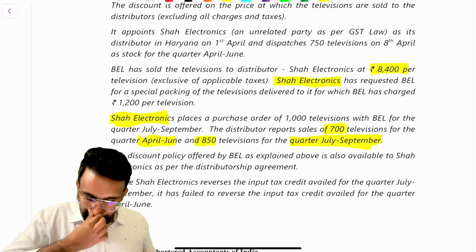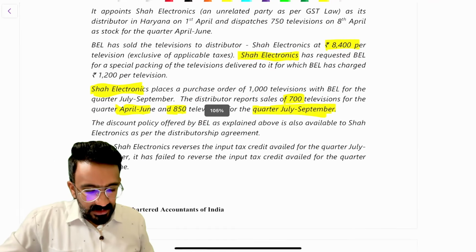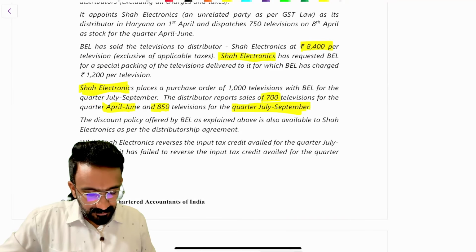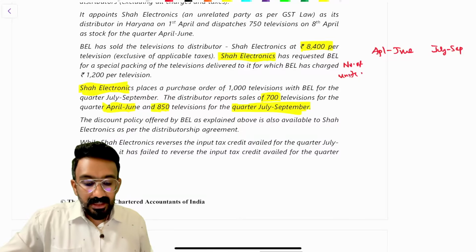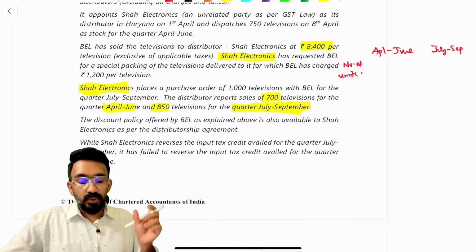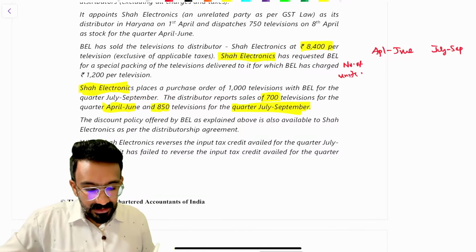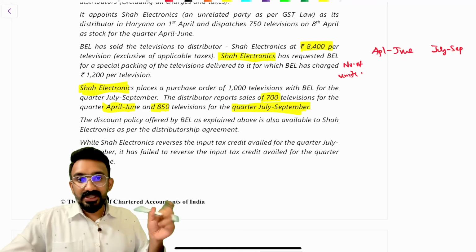They say the product price is now to be computed for which quarter? April to June and July to September. What is the number of units sold? Now we're computing the value of supply from whom to whom? BL to Shah Electronics. So the final consumer sale is not what we're computing.